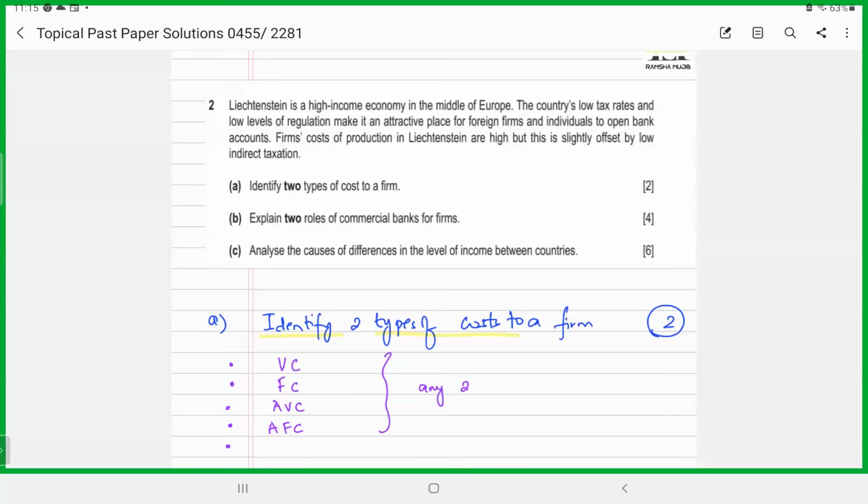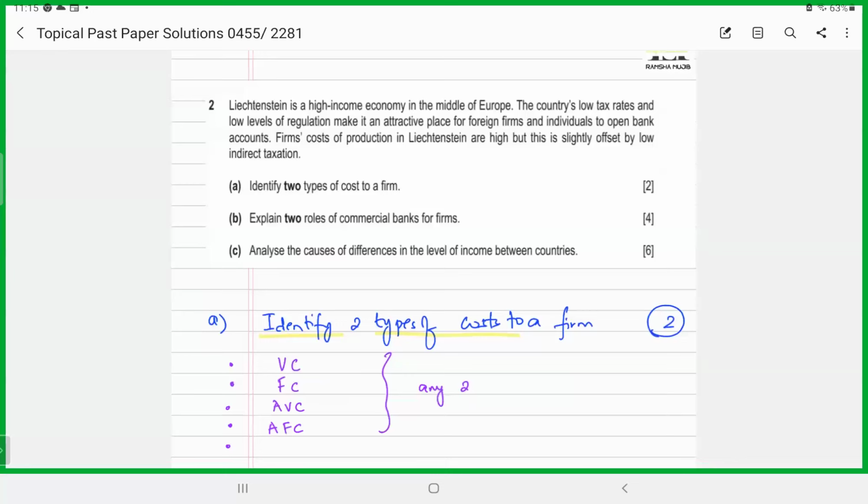And they're saying although the firm's cost of production in Liechtenstein are high, it's offset by low indirect taxation. That means that since there is a lower level of indirect taxation, the high cost of production is being offset, is being negated by low levels of indirect taxation.